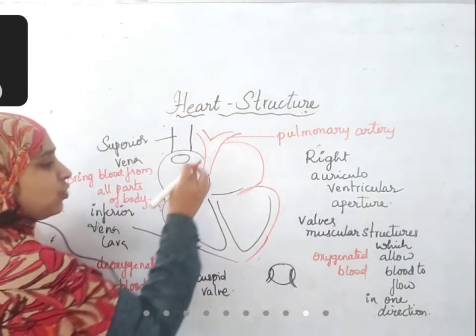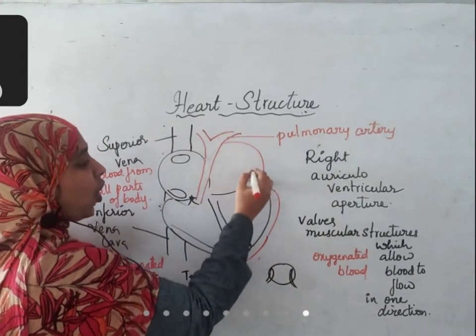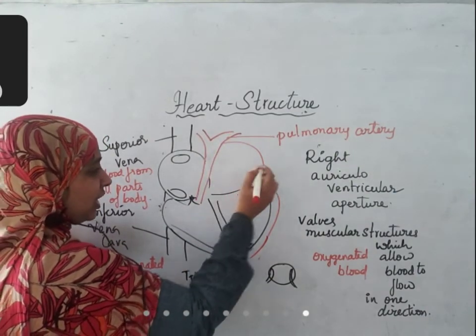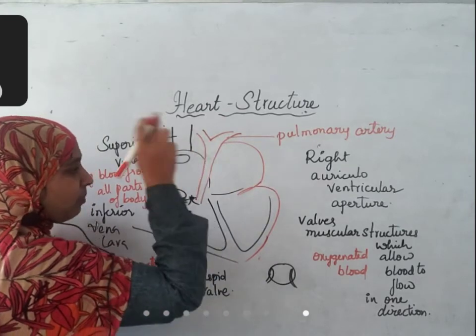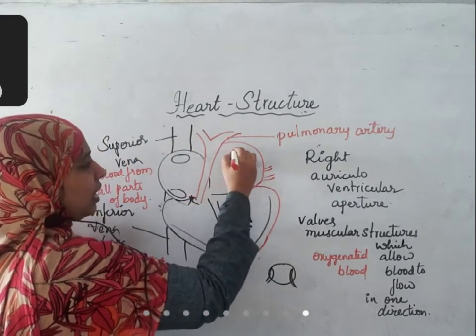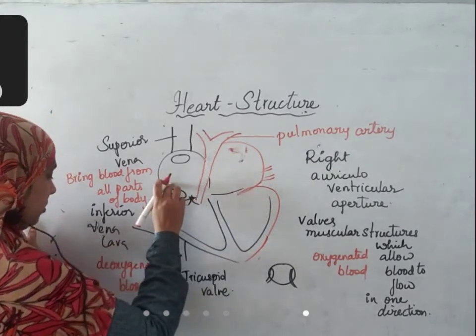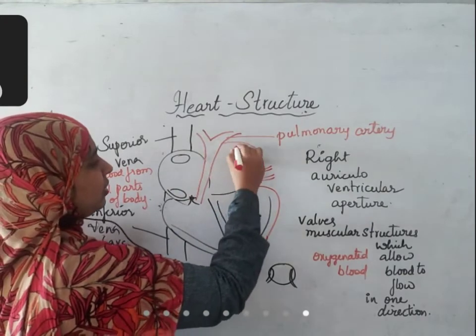There is an exchange of gases, and as a result the blood gets oxygenated. That oxygenated blood from the lungs will enter the left auricle.